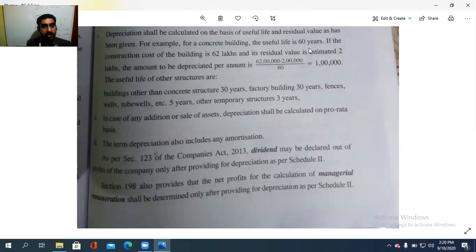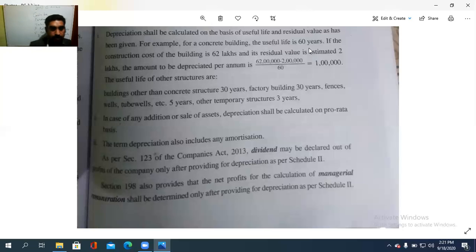അതുകൊണ്ടാണ് പറഞ്ഞത് dividend may be declared out of the profits of the company only after providing depreciation as per the Schedule 2 of the Companies Act. Section 198 also provides that net profit for the calculation of the managerial remuneration shall also be determined only after providing depreciation as per Schedule 2. About managerial remuneration, all items net profit in a particular part of managerial remuneration item. That's exact profit കിട്ടിയതിനു ശേഷം മാത്രമേ ചെയ്യാൻ പറ്റുള്ളൂ. അപ്പോൾ ഇങ്ങനെ ഒരു കേസിൽ ഈ ഒരു കാര്യം എടുക്കുന്നില്ല എങ്കിൽ we are avoiding this one, then exact profit is not calculated, isn't it? So that is the thing.